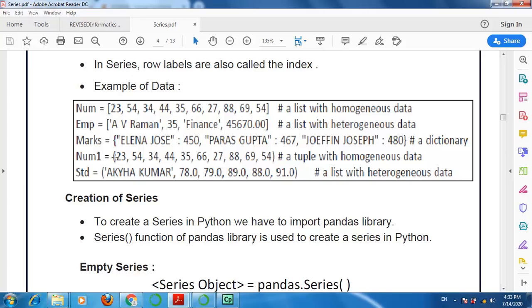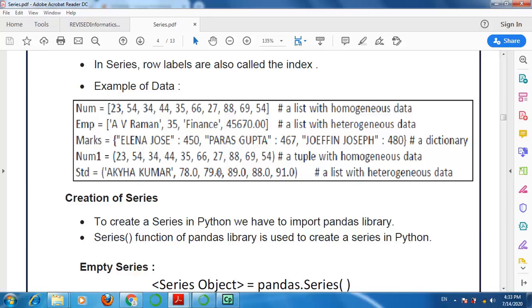You have to keep this in your mind: if you have data enclosed within square brackets, then it is a list. If you have it in curly braces, then it is a dictionary. And if you have your data in round brackets, then it is a tuple. If all the values are of the same type, then it is a collection of homogeneous data.